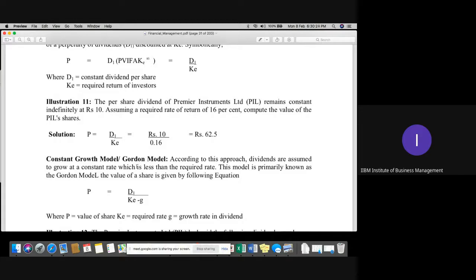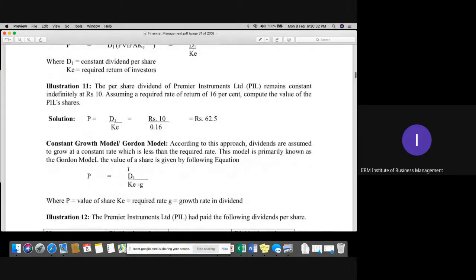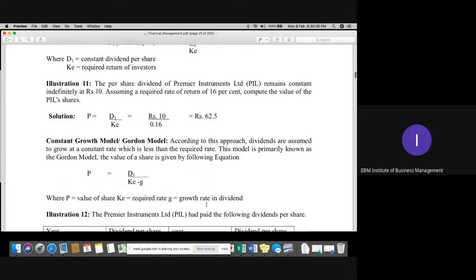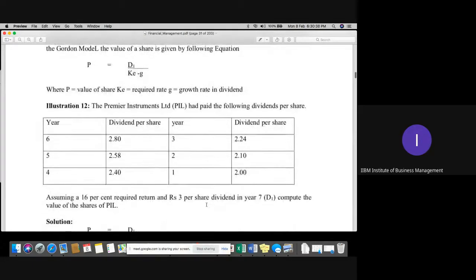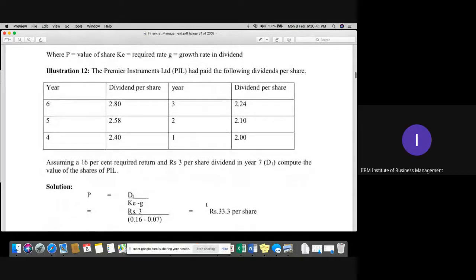Required means the expected rate of the investor. This particular model is given by Gordon. That's why it is also called Gordon growth model. The formula is all similar: D1 upon KE minus G. KE is the required return, minus G, the growth rate in the dividends. So this question, please, you can see the first calculation.